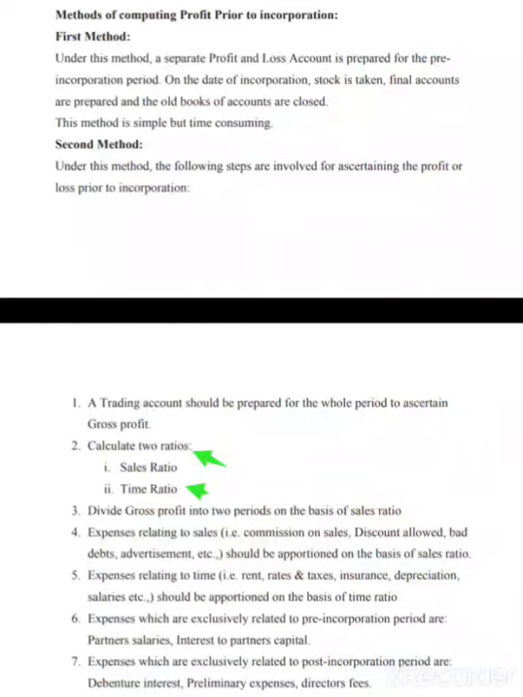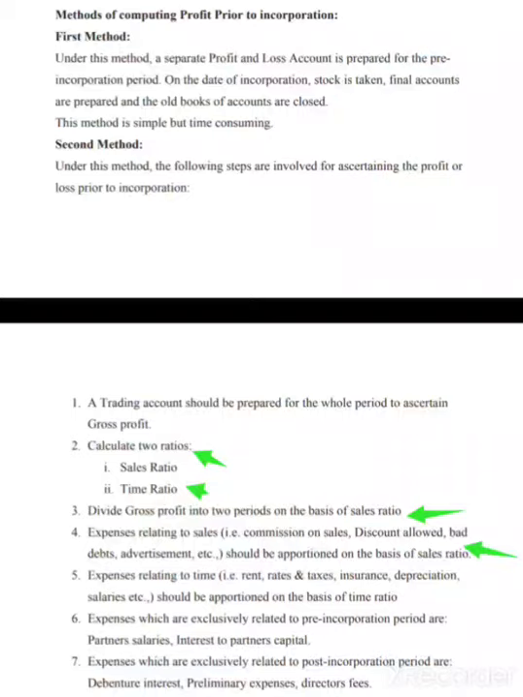Now, in the first place, you shall divide your gross profit in your sales ratio. You will divide your gross profit under sales ratio, because whatever gross profit you are getting, that is out of the sales. Now, expenses which are directly related to sales, like your commission on sale, your discount allowed, your bad debts, your advertisement, all these things are related to sales. All these things shall also be divided under sales ratio.